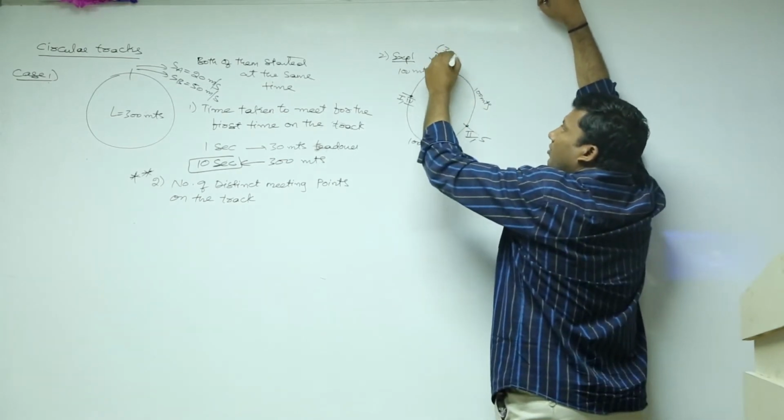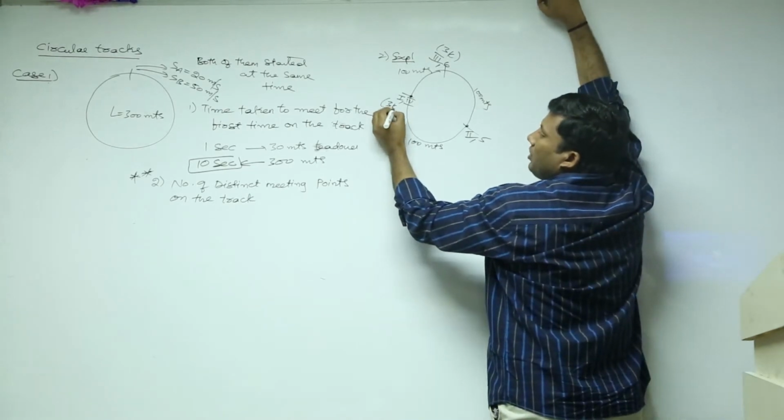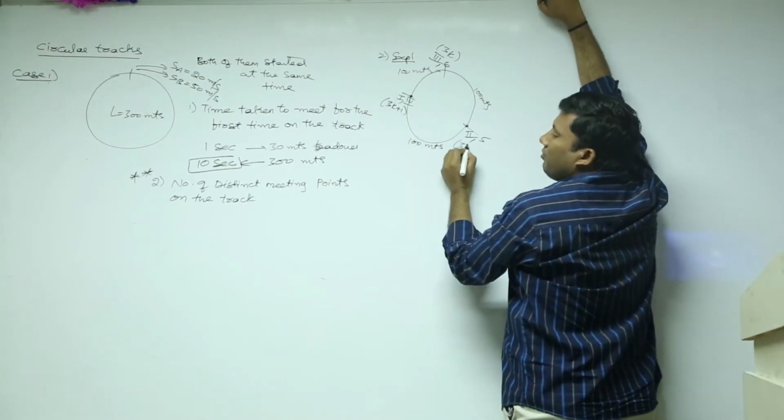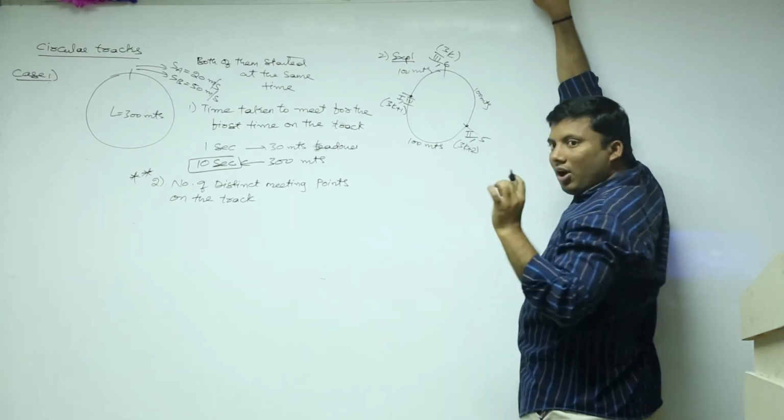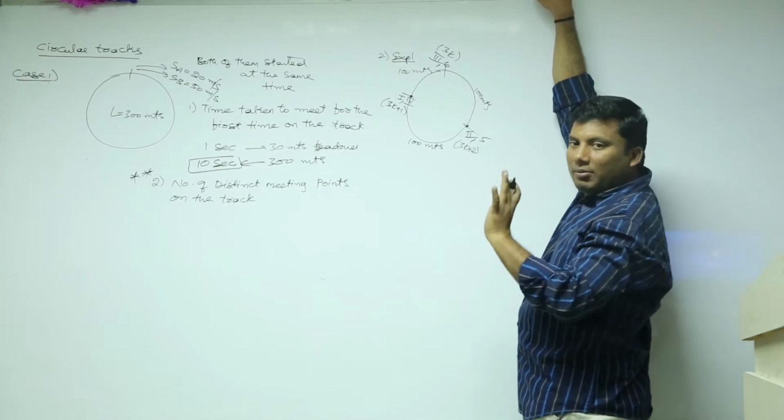That means this is of the form 3K: 1, 4, 7, 10, 13. This is of the form 3K plus 1. This is of the form 3K plus 2. They will always meet at only 3 distinct meeting points. There is no other meeting point.